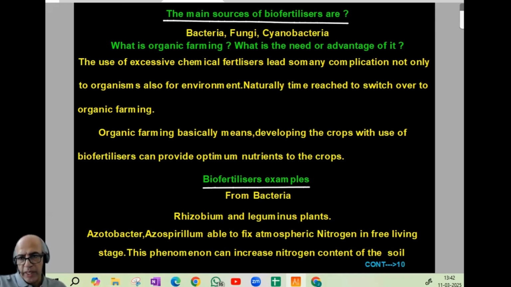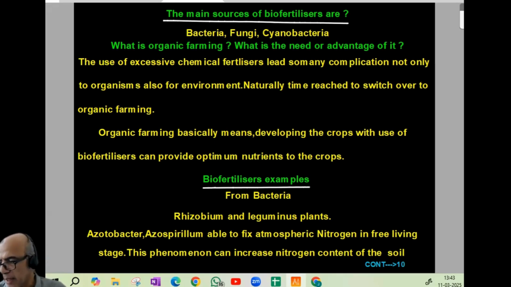So when we come to biofertilizers, the next term is organic farming. What is the need or the advantage of it? The use of excessive chemical fertilizers led to so many complications, not only for organisms but also for the environment. Naturally, the time came to switch over to organic farming. Organic farming basically means developing the crop with the use of biofertilizers, which can provide optimum nutrients to the crops, the needed amount, needed things, that way.